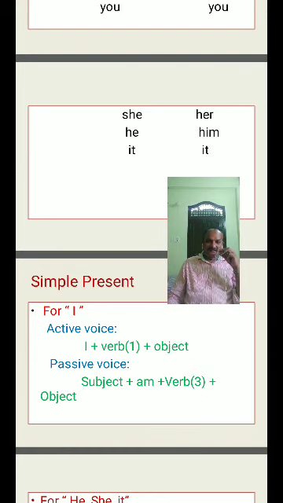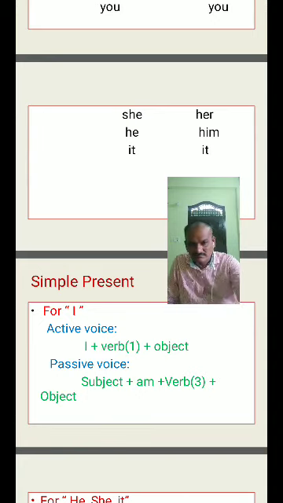That party is the object in the activize. That becomes the subject in the passivize. So, I support that party. Coming to passivize, that party becomes the subject. Here, that party becomes third person. Here I said the sentence structure for the first person only. If "me" comes, like that, subject plus am plus verb three plus object.